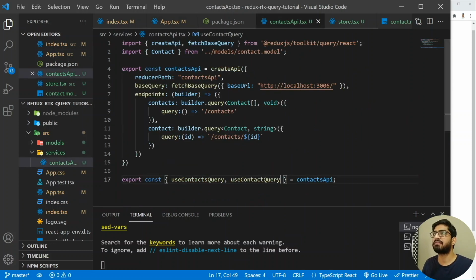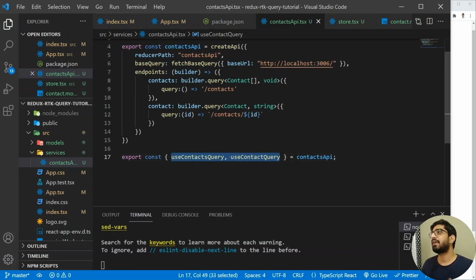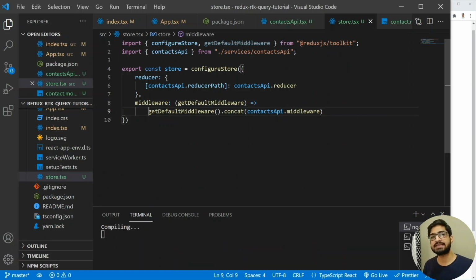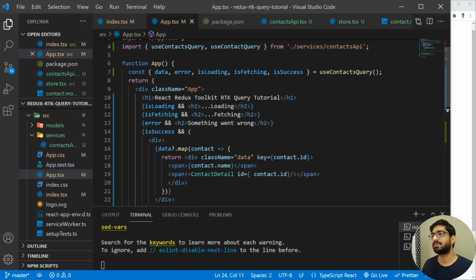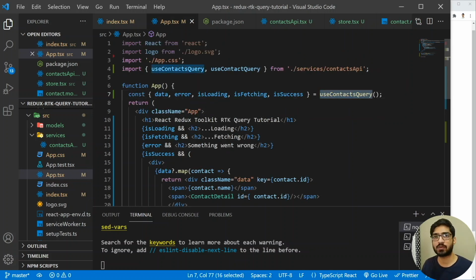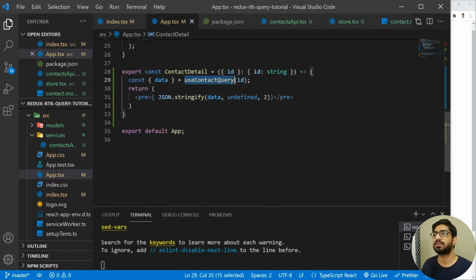All right, so now let's go back here and see what we have done so far. We have created a contacts API with the help of the createApi of RTK Query. And then we have exposed the hooks. We have created the store, which actually binds the createApi with the store. And then in the end, we have implemented these hooks which have been created. So we have used the useContactsQuery hook, and we have also made use of the useContact hook.